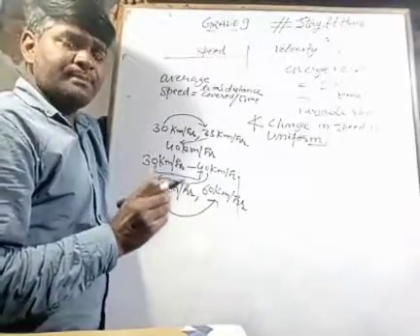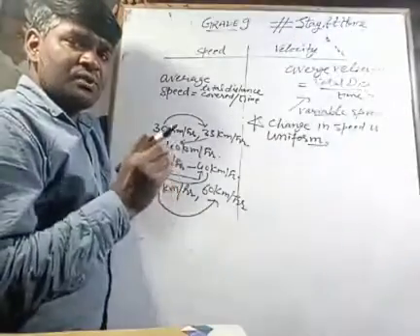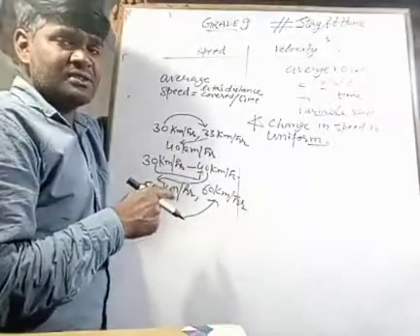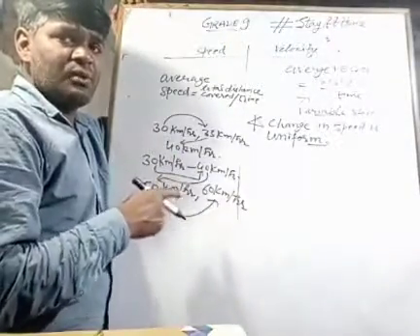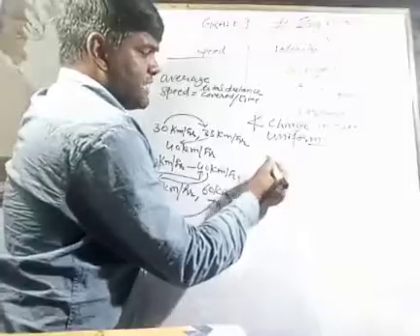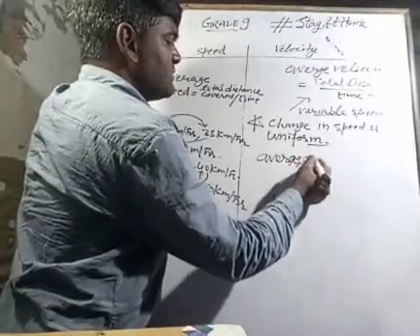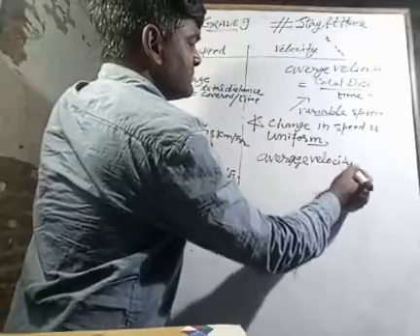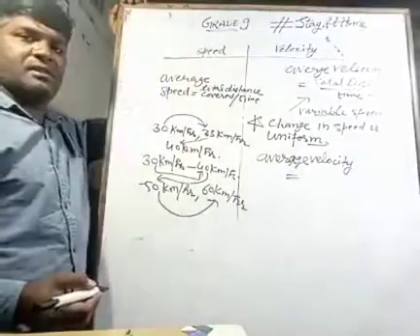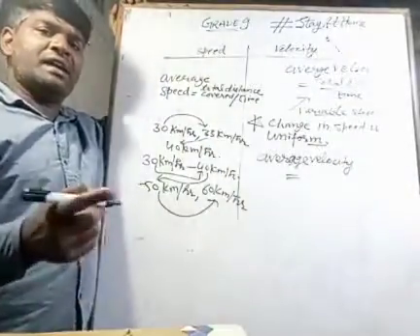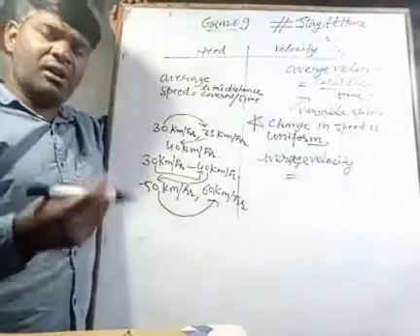This is known as speed changing with uniform rate. And in that case, our average velocity will be given as the arithmetic mean of the initial and final velocity of the object.